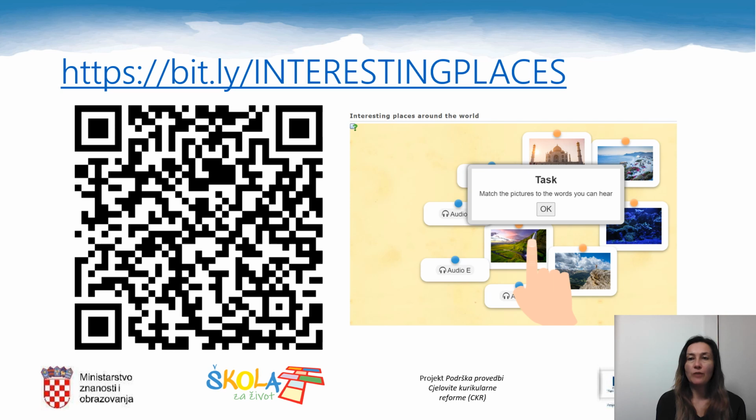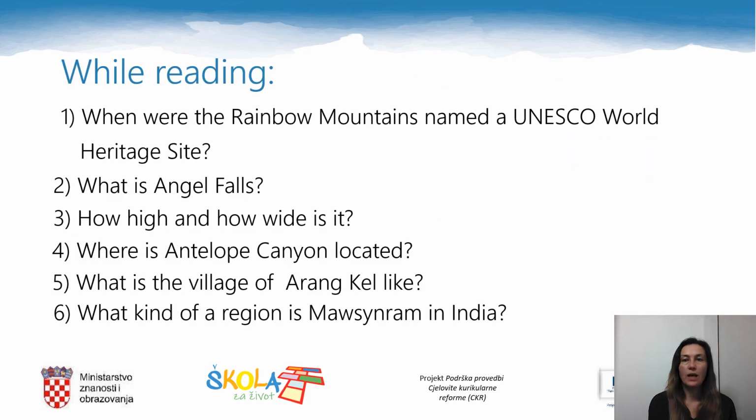Now copy the following link into your web browser or just scan the QR code in order to match the pictures to the words you can hear. Now you will read a text about some interesting places around the world. While reading, pay attention to the following.